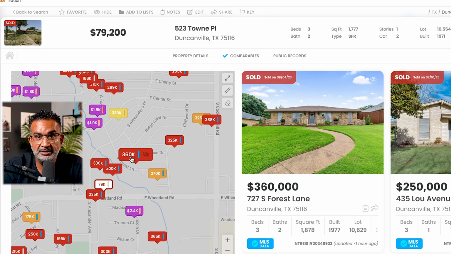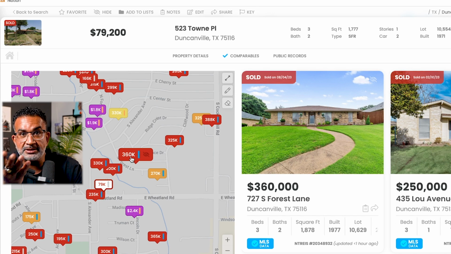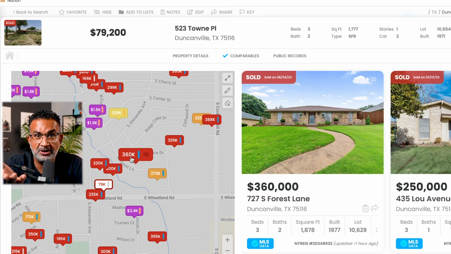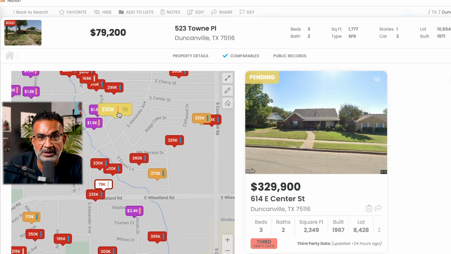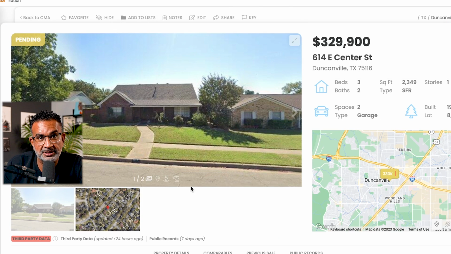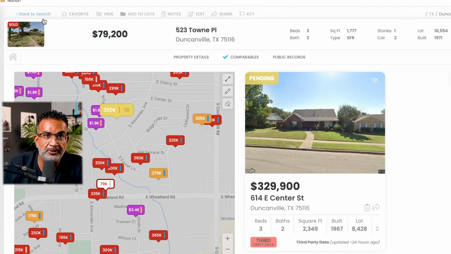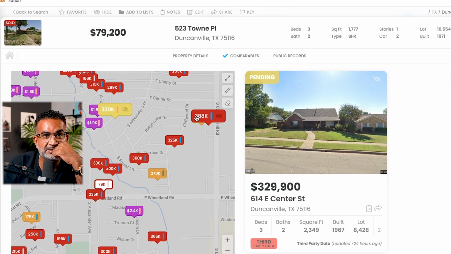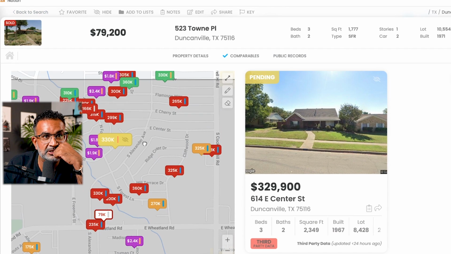Similar size lot, similar year of construction, so the same build generation, same bed bath. But this closed in August. It just closed August 4th, 2023 at 360, but the market is trending down. You cannot deny that. That's a downward trend. Let's see if we can find anything else. This is also pending at 330. This one is going to put a nail in the coffin. Okay, no photos there. So man, oh man, this is a decision.